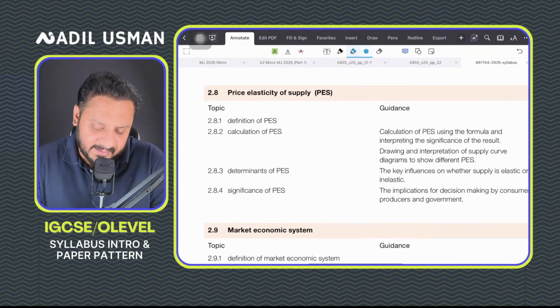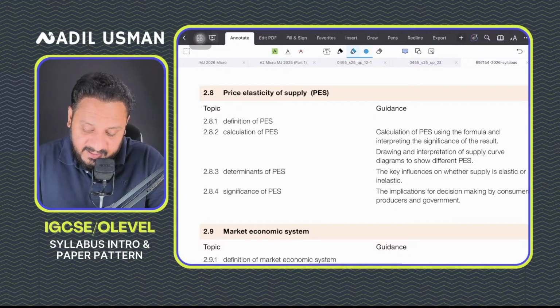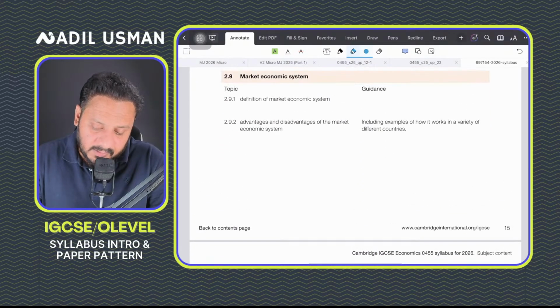You study about PES. You'll study the definition of PES, the calculation of PES. You'll study what determines PES and why PES is so important for consumers, producers, and the government, right? Then economic systems, we'll cover it in the price mechanism chapter.